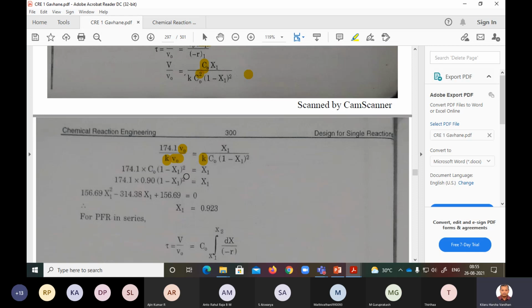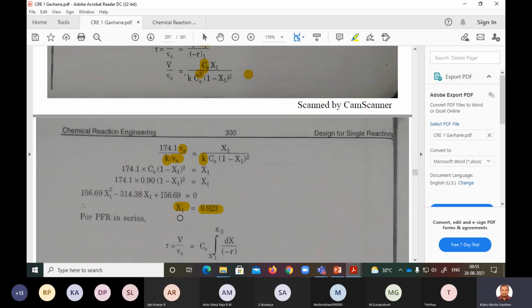Now, what is this equation called? Double equation, binomial. It's a binomial equation where you get two roots. Yeah, this is a binomial. Minus b plus or minus root b square minus 4ac. So you can calculate X1 as 92.3 conversion.